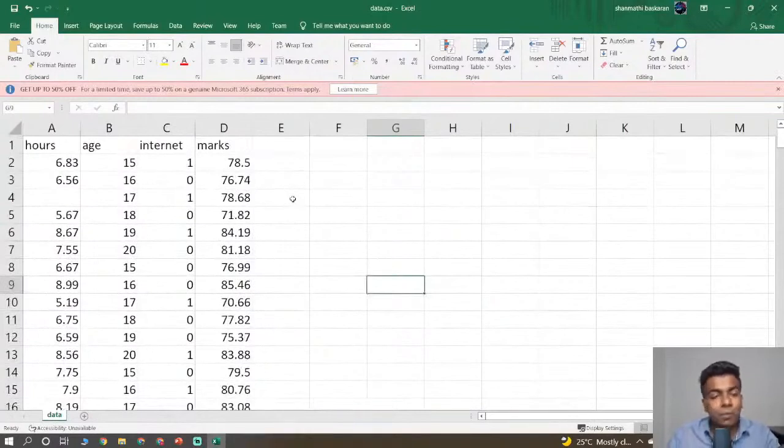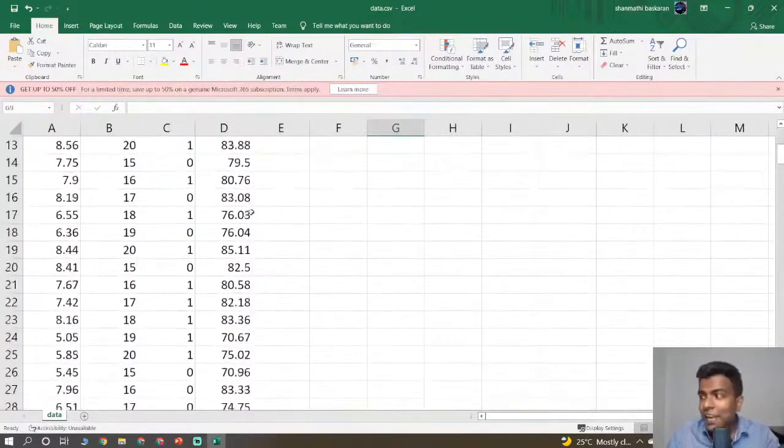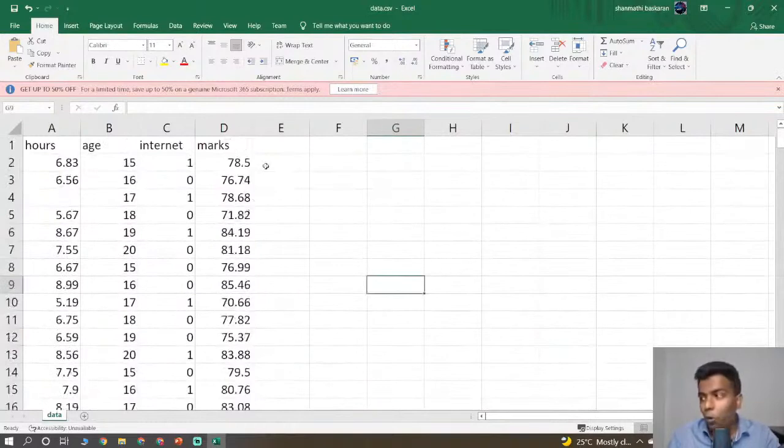Apart from the usual problems which we have seen, like mapping problems and having alphabetical characters and those stuffs, here in this data set we have some problems. So you just see the data set and tell me the answer. What is the problem which is present in our data set?